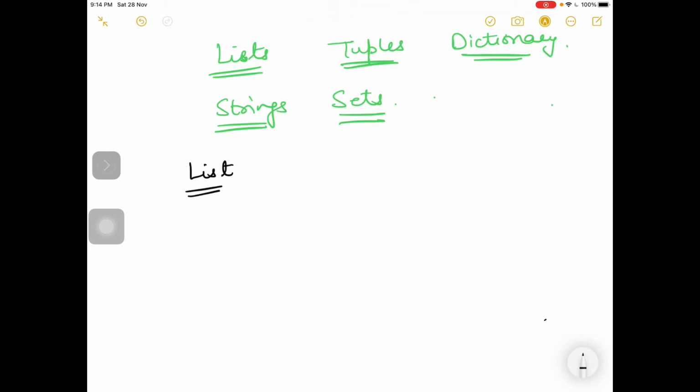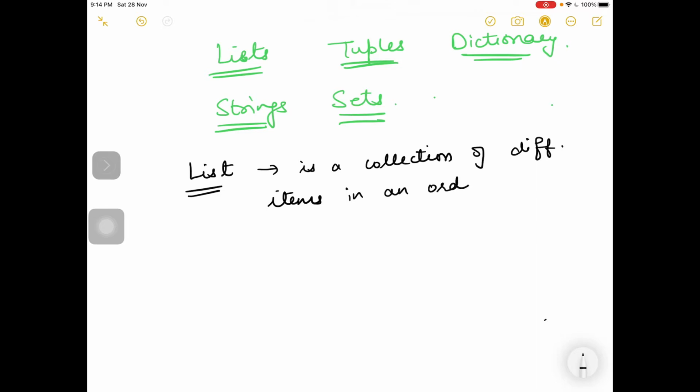A list is a collection of an ordered sequence of values, or you can simply say it is a collection of different items in an ordered sequence. And lists are always written and enclosed in square brackets.